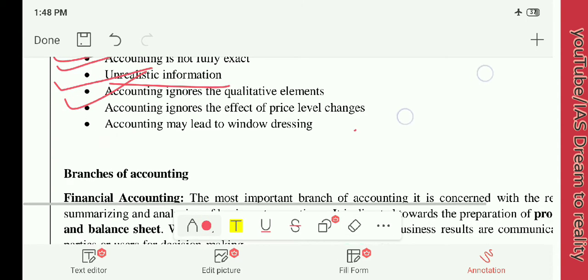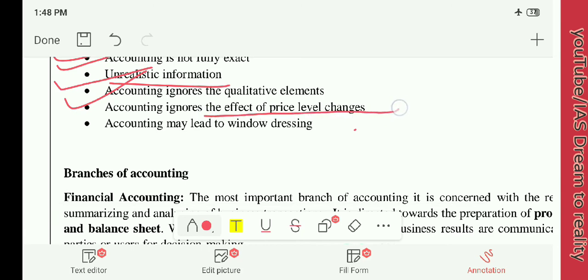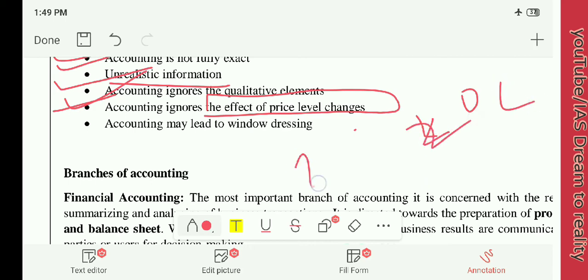Then accounting ignores the effect of price level changes. Do listen to these sentences because these are very useful for examinations. It will neglect or not consider the price level changes. Just imagine that you have bought a machine for 20 lakh rupees in 2010. At that time, the cost was 20 lakh rupees.